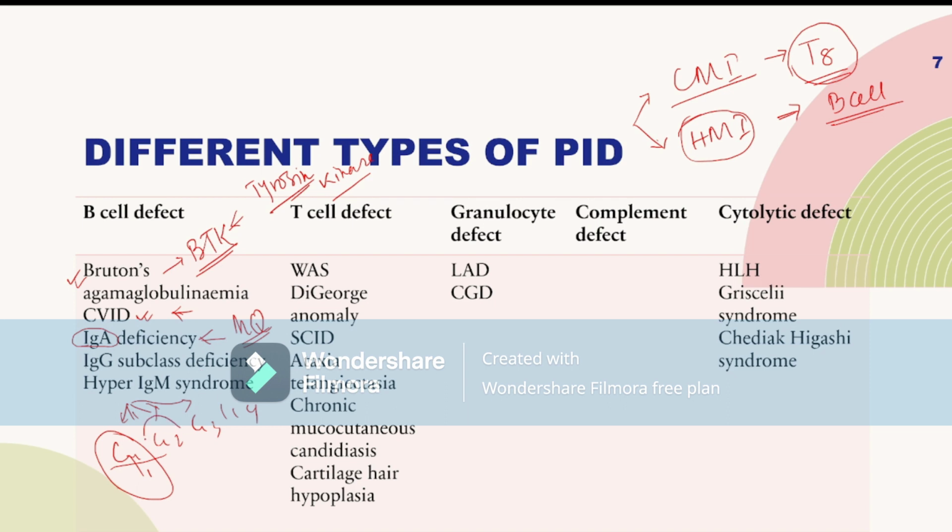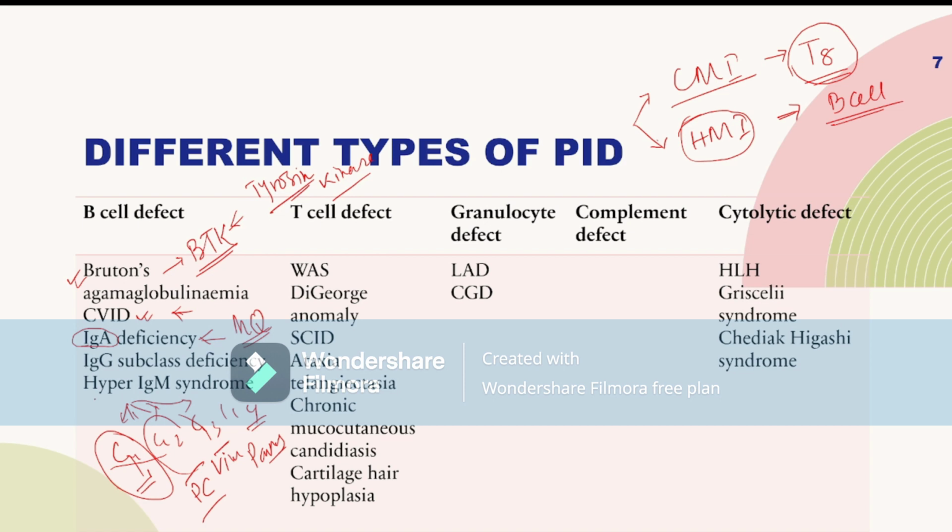IgG2 mainly prevents infection from polysaccharide bacteria, IgG3 mainly prevents from virus, and IgG4 mainly prevents from parasite. So this is from parasite, this is from virus, this is from polysaccharide, and this is from intracellular bacteria.